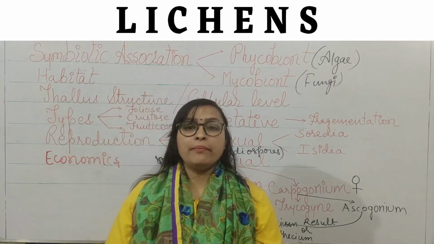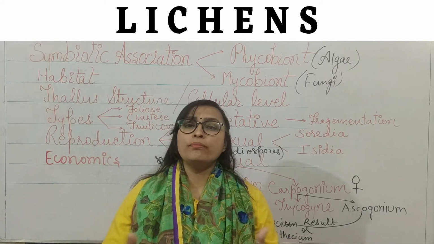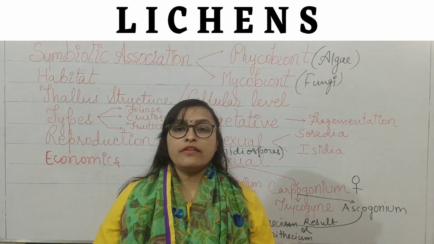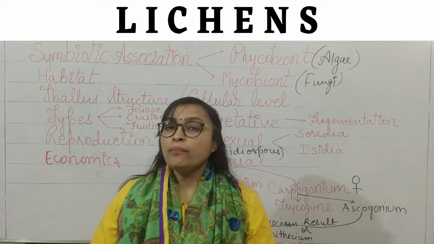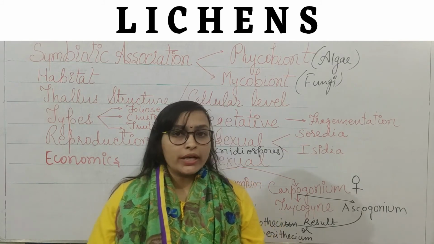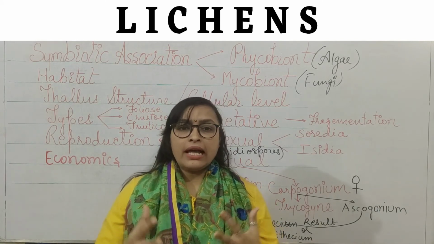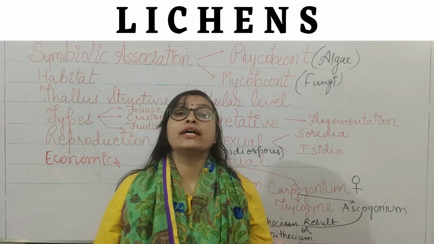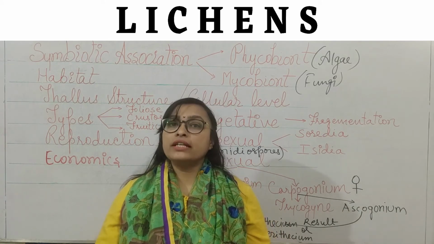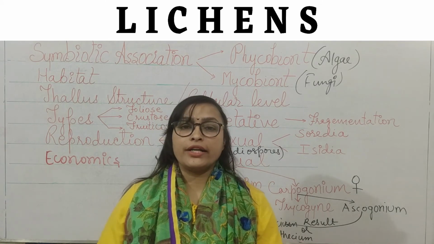The alga can be either a green alga or a blue-green alga, also known as cyanobacterium. Many lichens will have both types of alga, that is green alga and cyanobacterium also.